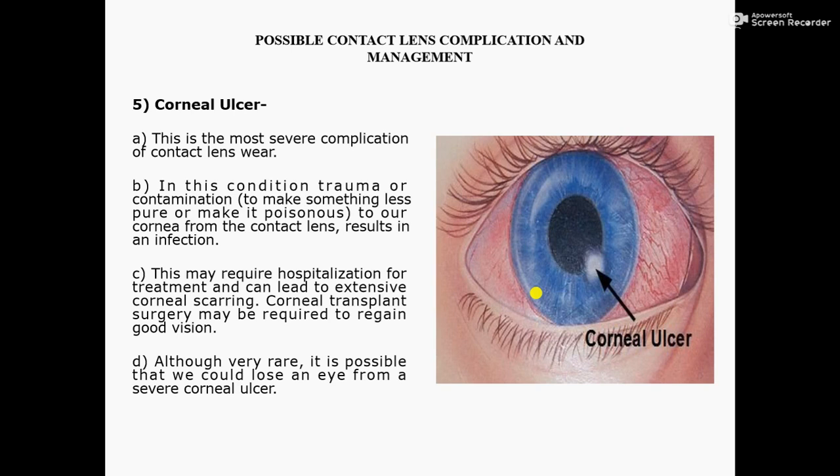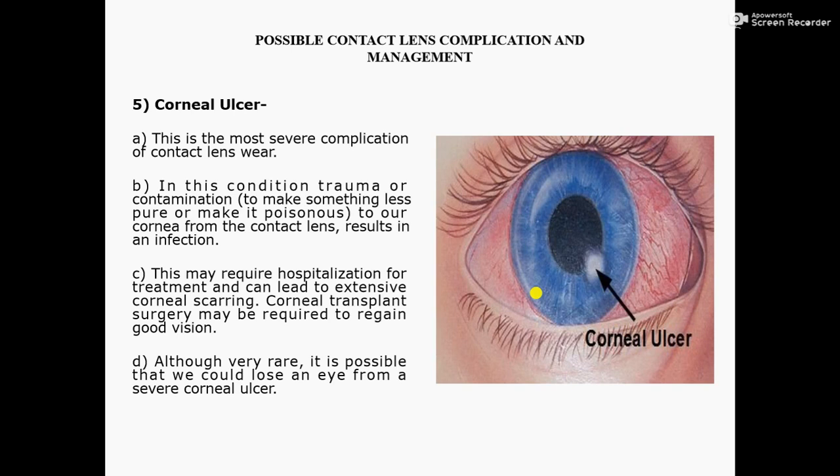Although very rare, it is possible that we could lose an eye from a severe corneal ulcer. Here, a corneal ulcer is a medical emergency.